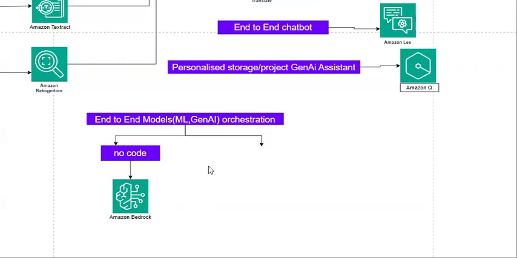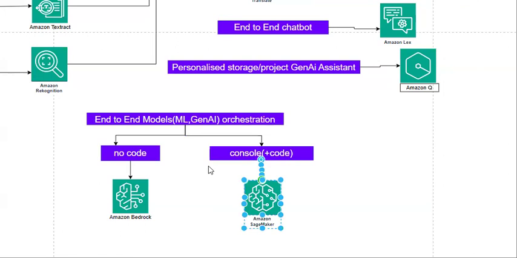If you want to manage your model either by using code or from the console, then you also have a platform for that, which is SageMaker. SageMaker will provide you both opportunities. You can manage your model, whereas SageMaker is an advanced version of managing or orchestrating your models